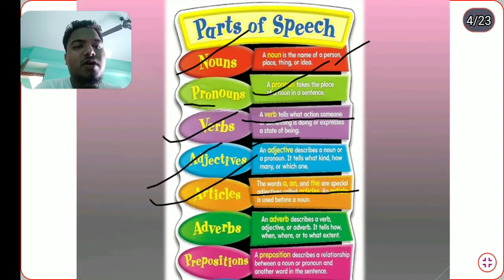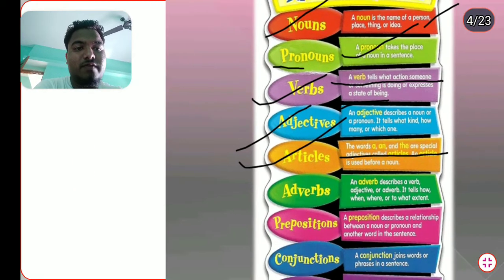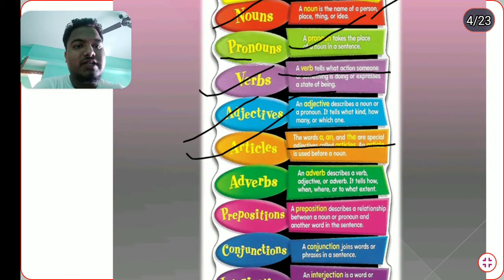Adverb. An adverb describes a verb, an adjective, or another adverb. It tells how, when, where, to what extent. That is called an adverb. According to the classification of the adverb, the definition is very general.